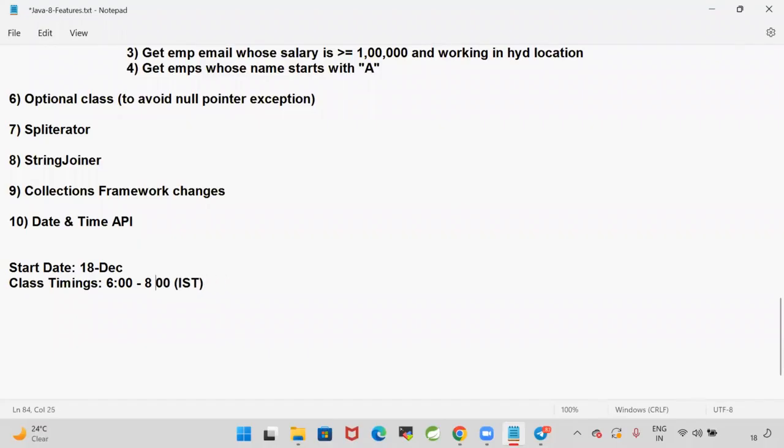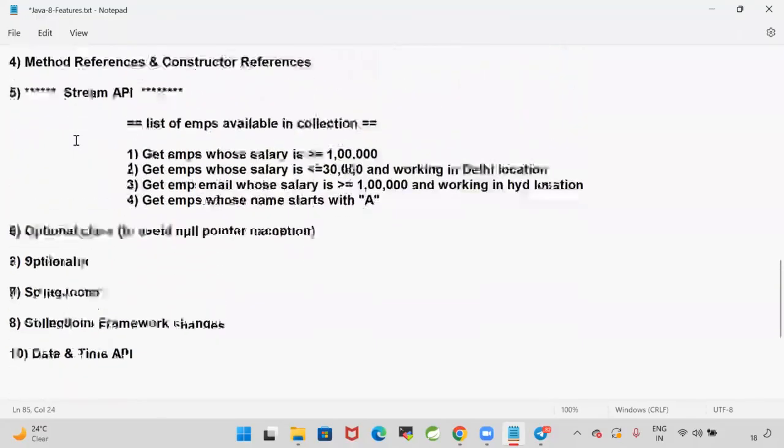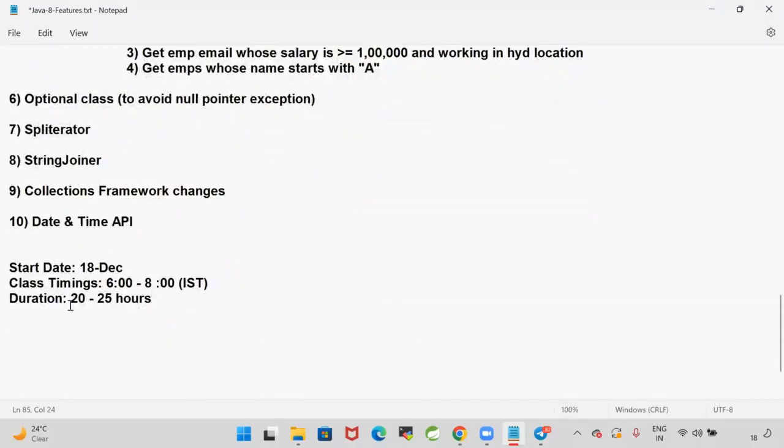And it is going to take 20 to 25 hours of duration. Whatever features I have listed down, to understand all of them it is going to take 20 to 25 hours.